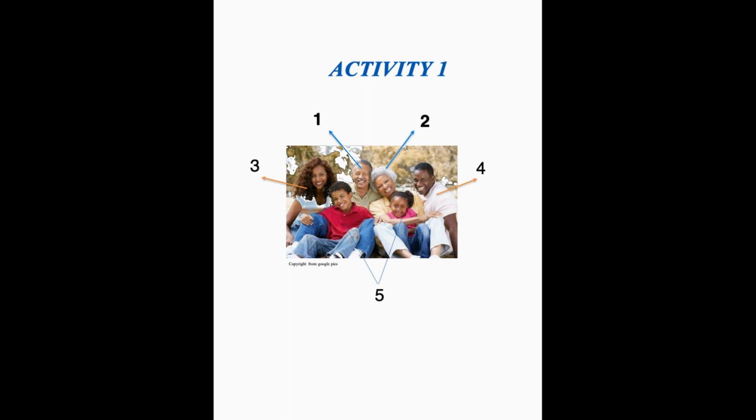But for the extended family, I really want to know one and two. What's the vocabulary for the person the arrow is pointed to in one and in two? So provide your answers in the comments, and then I will let you know if you got it or not. So provide the appropriate vocabulary for one to five, and I look forward to seeing your answers. I really want to know you get the vocabulary right.